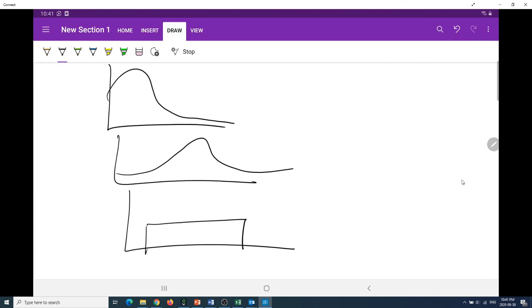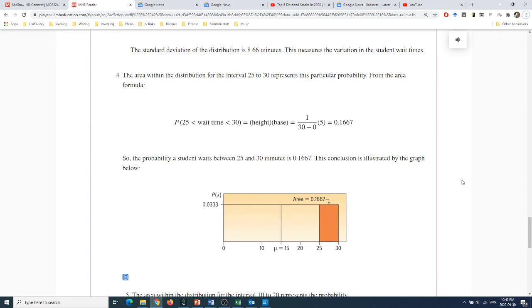Whatever the distribution is, once you plot these numbers, the area under the curve roughly corresponds to the probability that the random variable is between these two points. That simplifies your way of thinking about probability.